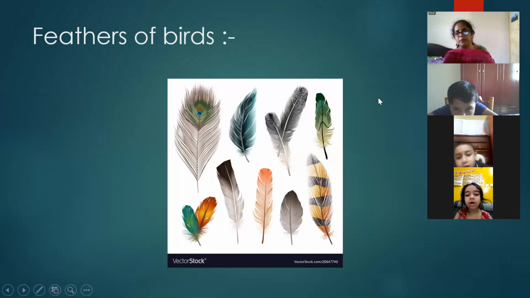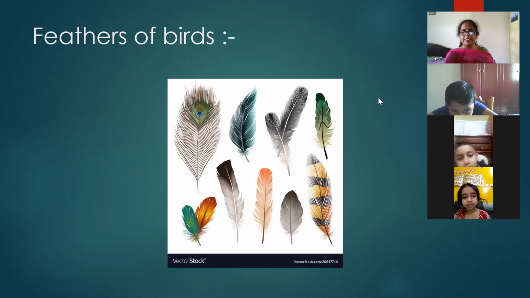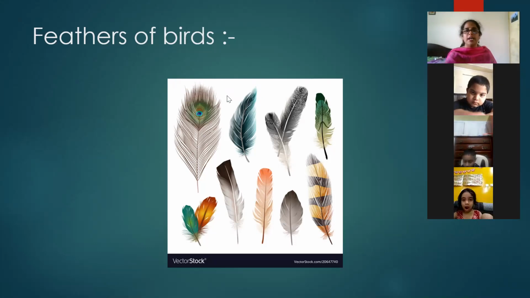Yes, Shimran again. What can you see on the screen? Feathers. Different kinds of feathers. Did you see some feathers are very long and some are very short? Why? Because I showed you the big birds and the small birds already. If the bird size is very big, obviously the feathers are also long. If the bird size is small, obviously the feathers will also be small. That's why.